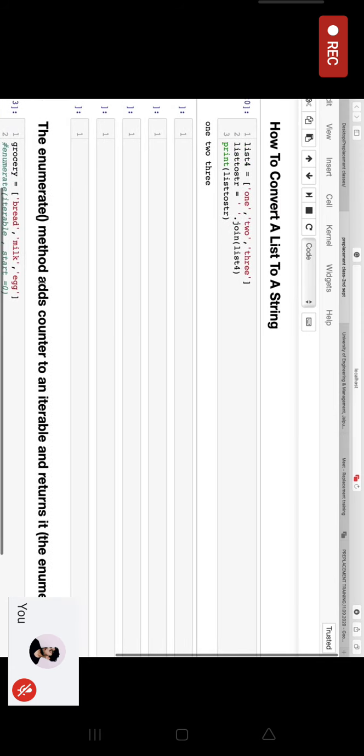Now can someone tell me what is the enumerate function? What is the enumerate function? Ma'am, like in this list to string, if we do a type function of this variable, then will it show string? If this variable we put it in the type function, that won't show this string. No. Oh, okay.